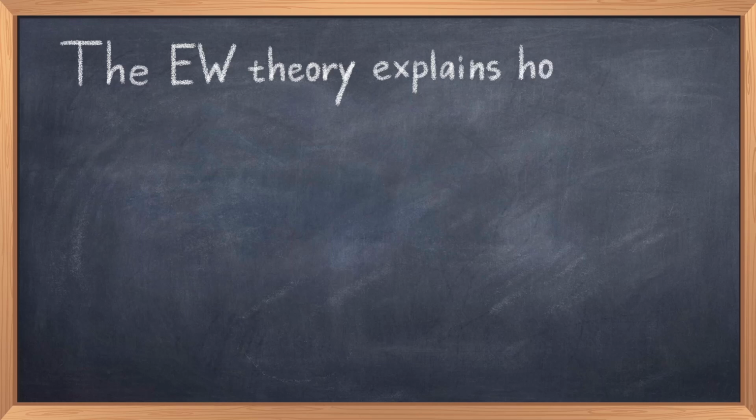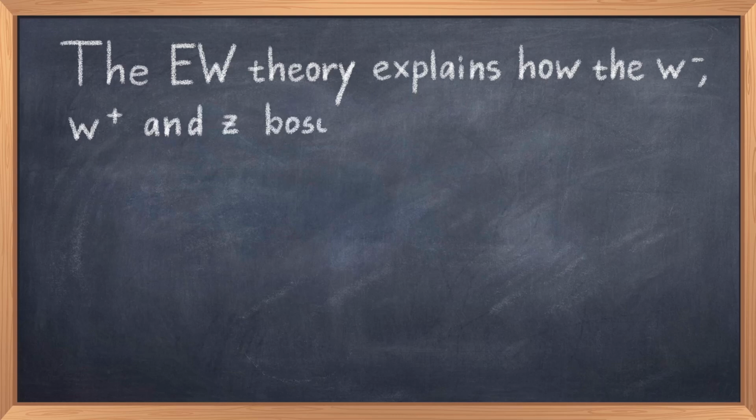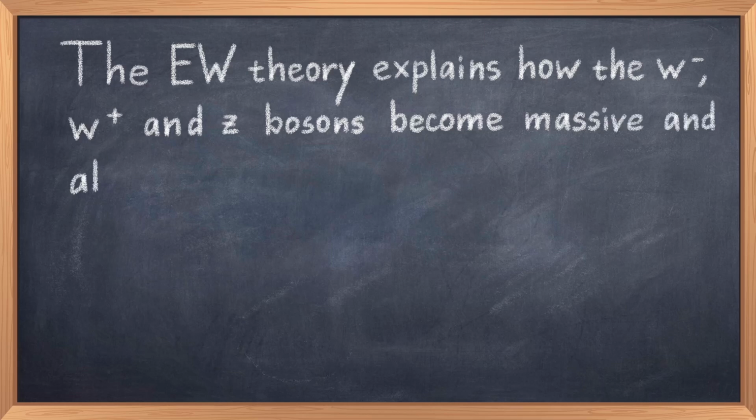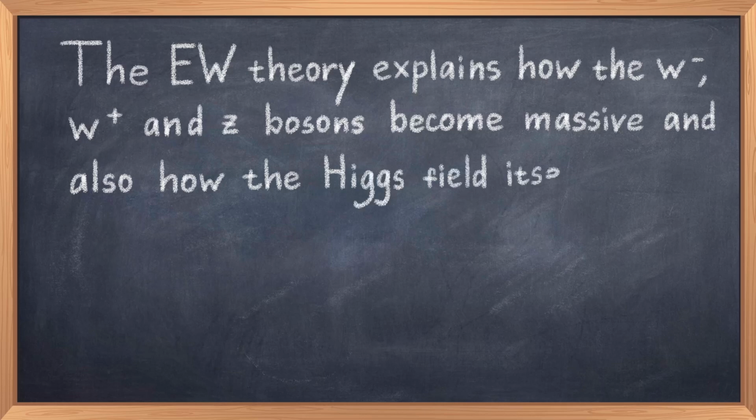This video has focused on the electroweak theory and how it explains the mass generation of the weak bosons, namely the W-, W+, and the Z boson. We also discussed the Higgs mechanism and how this symmetry breaking causes the Higgs field to become massive. The rest of the massive particles in the standard model get their masses from interacting with the Higgs field, but we will discuss that in the next video. This video was very technical, but I hope you learned something new.